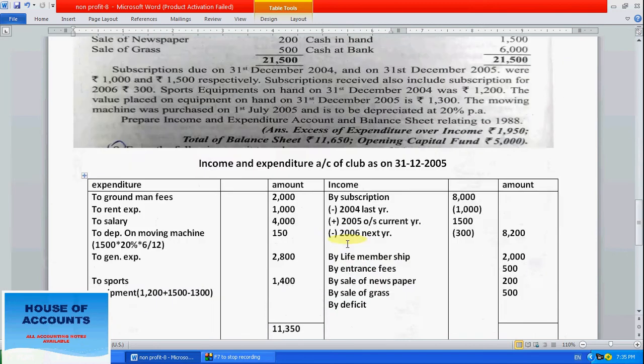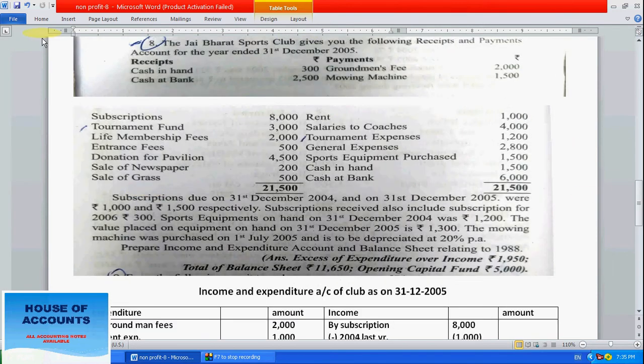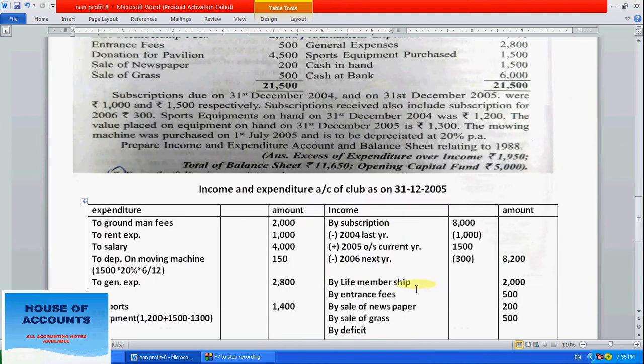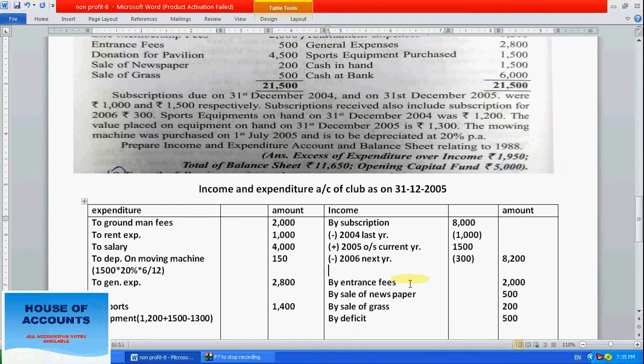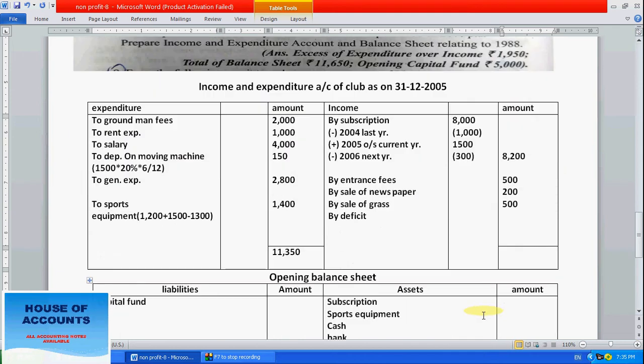So here you can see, there is nothing given about the life membership. There is nothing given about the life membership fees. So it's a life membership fee, that's why I take it into the balance sheet only, the closing balance sheet. So nothing is given for life membership here, means no other entries. So it's capitalized, or generally it can be treated as income, that's why.